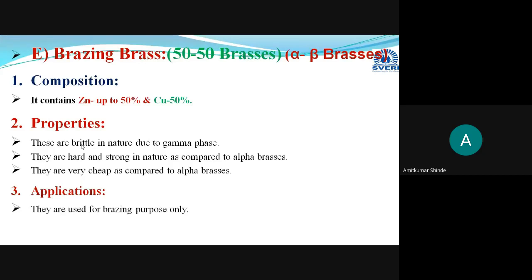Okay, these brazing brasses, these are nothing but you can say 50-50 brasses, means 50% copper and 50% zinc will be there.